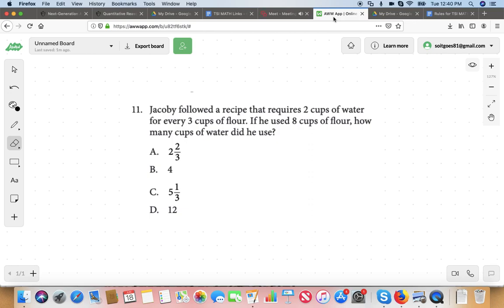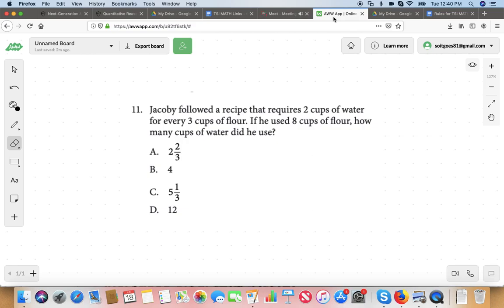And I know how many cups of water he'd use if he had 9 cups of flour, right? He'd have 6 cups of water. Yeah, absolutely. Interesting. So if he's got 6 cups of flour, it's 4 cups of water. But if he's got 9 cups of flour, we're talking 6 cups of water.